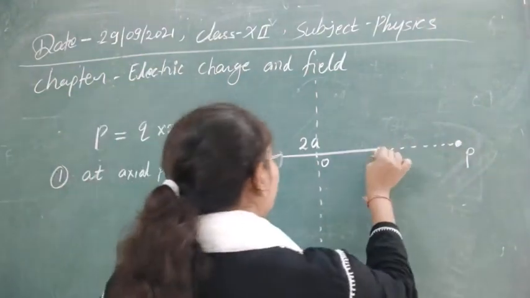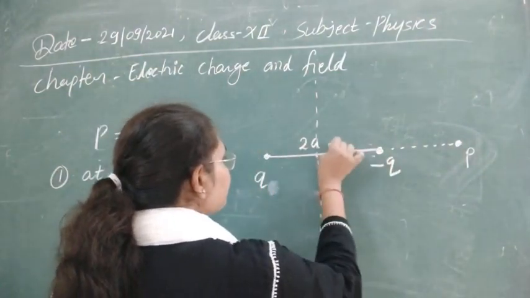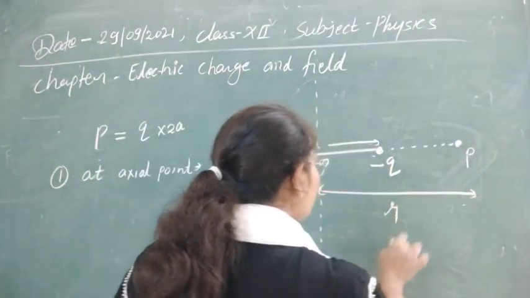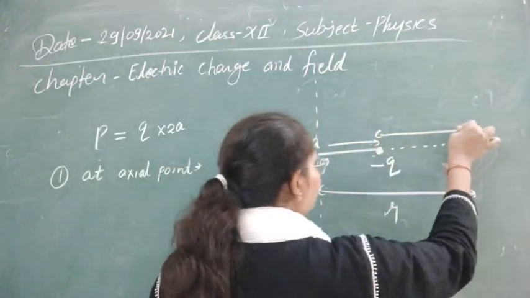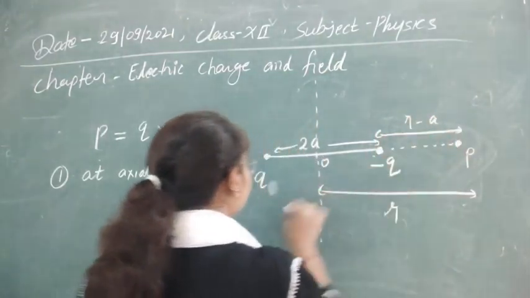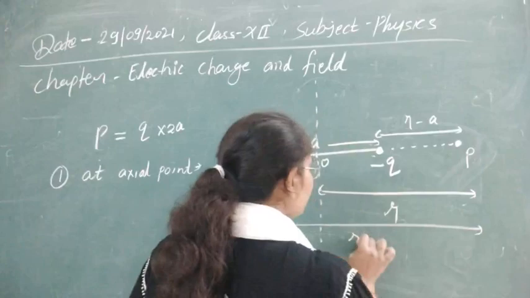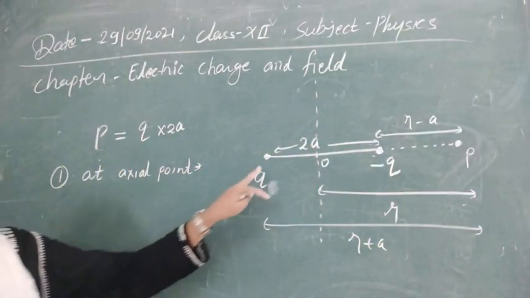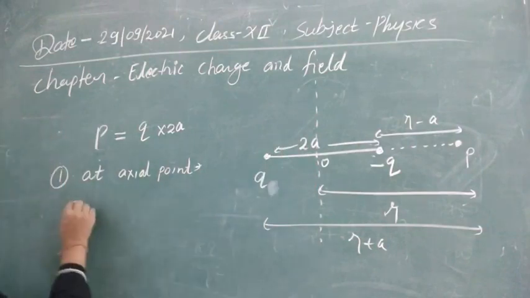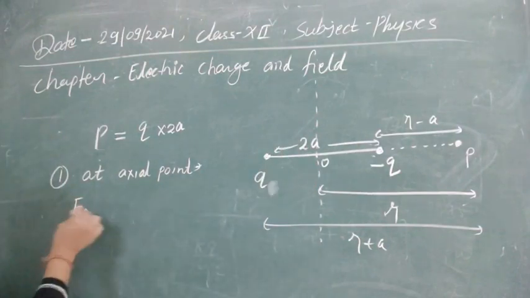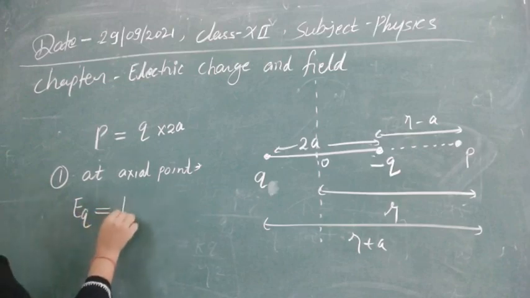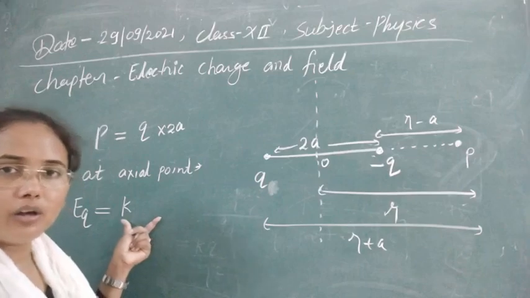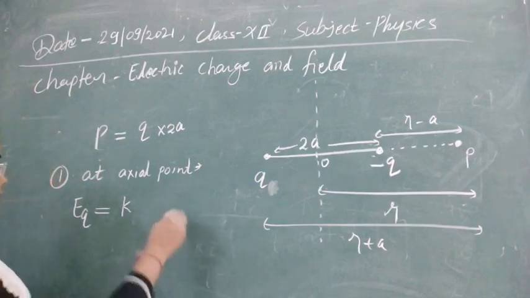So let's now start to calculate. The distance between the charges is 2a. Suppose from O, this distance is equal to r. So from this minus q, this distance will be r minus a, and from this plus q, this will be r plus a. First, we can write the electric field due to the individual charges. Due to plus q, the electric field is Eq. For the point charge, as we have just discussed, this is kq upon r square.